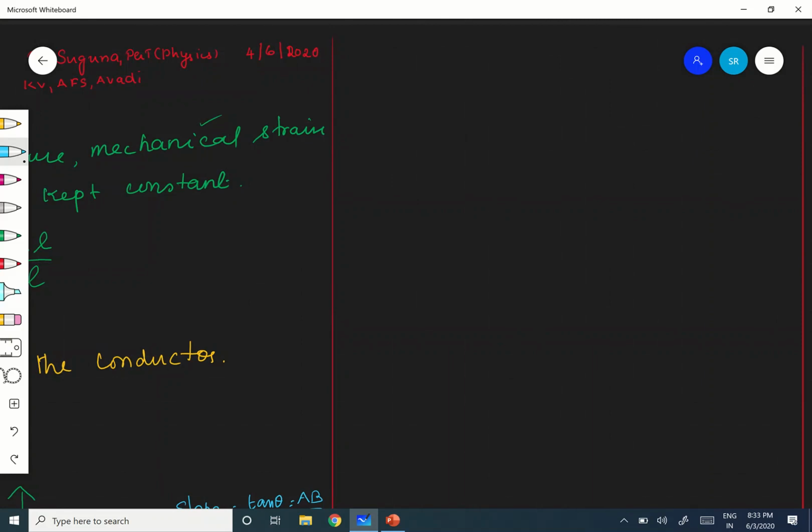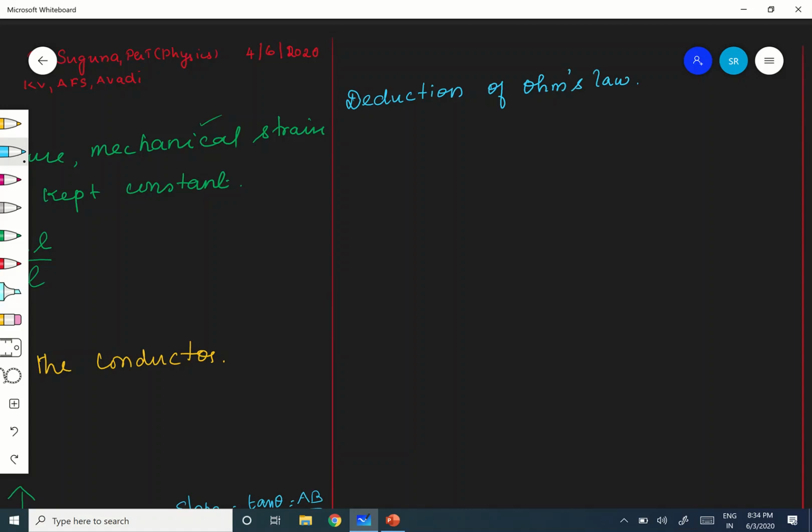So the topic now is deduction of Ohm's law.